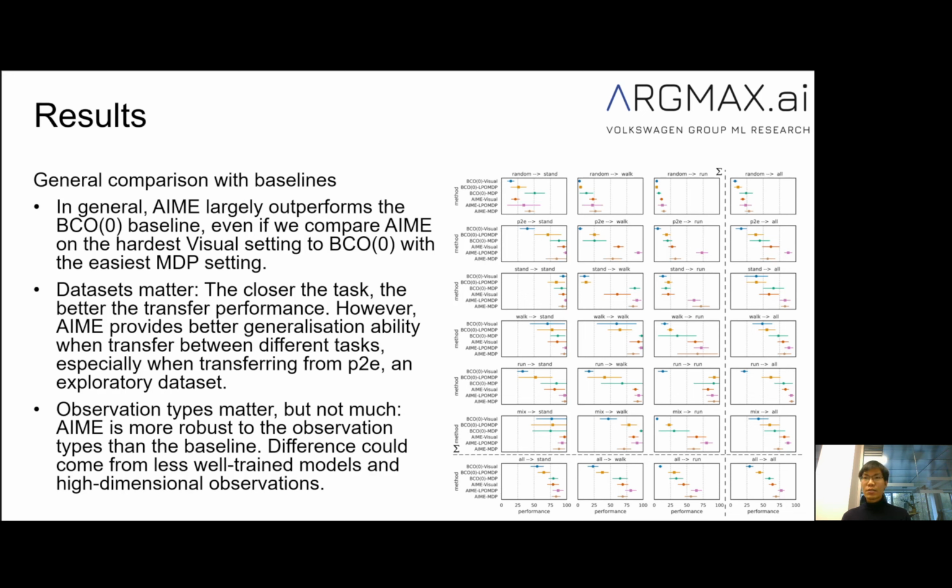Here we can see the results. In general, AIME largely outperformed the BCO baseline, even if we compare AIME on the hardest visual settings to BCO with the easiest MDP settings. And the dataset does matter. It's not surprising that the closer the task, the better the transfer performance. However, AIME provides better generalization abilities when transferred between different tasks, especially when transferred from a P2E and exploratory dataset. Observation types matter, but not much. AIME is more robust to the observation types than the baseline. The difference could come from less well-trained models or high-dimensional observations.